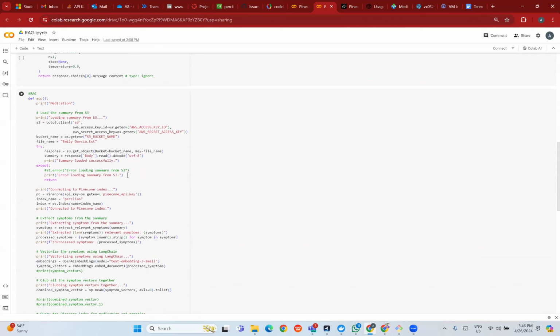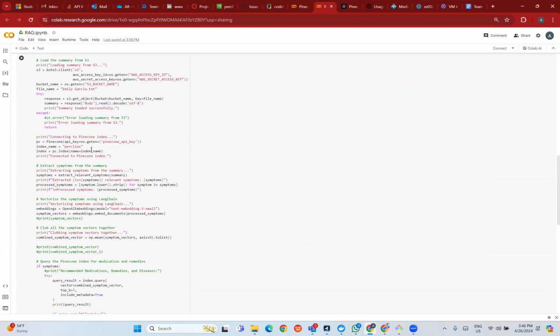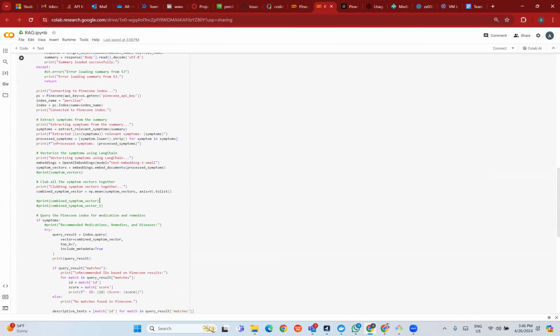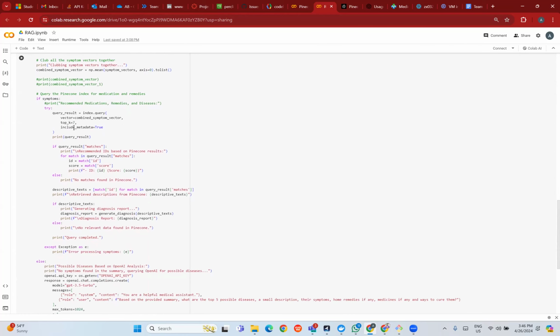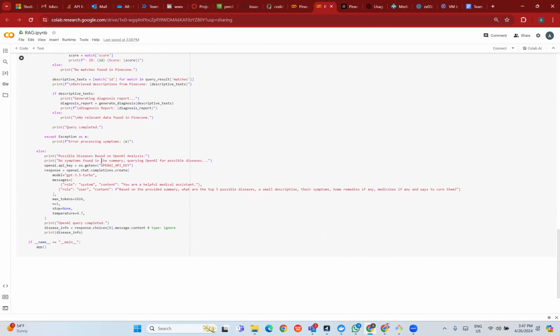And then this is where the RAG logic comes up. I have given the AWS keys in here. And then I'm connecting to Pinecone here as usual, and then extracting symptoms using the above given logic. Because we have to compare the symptoms with the knowledge base which we created before, I was even vectorizing the symptoms using LangChain. And then I combined all the symptoms using the NumPy mean, so that there are no outliers. And once all that is done, I've written a query which searches the symptom vectors against the Pinecone vectors. And then all the matches are generated and shown in the report. Thank you.